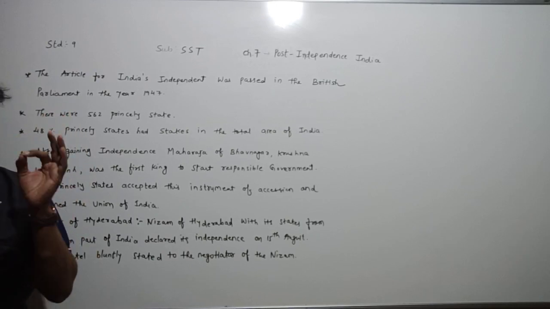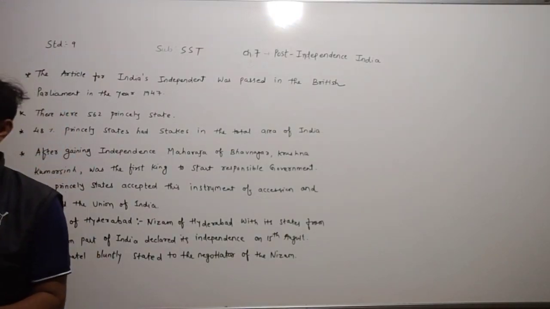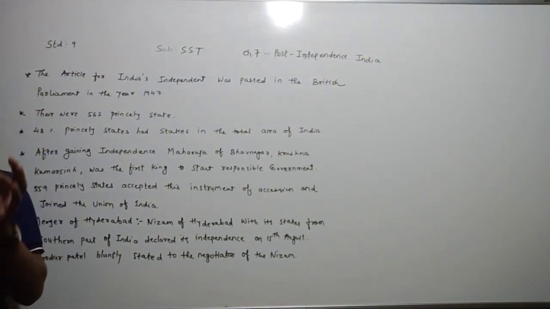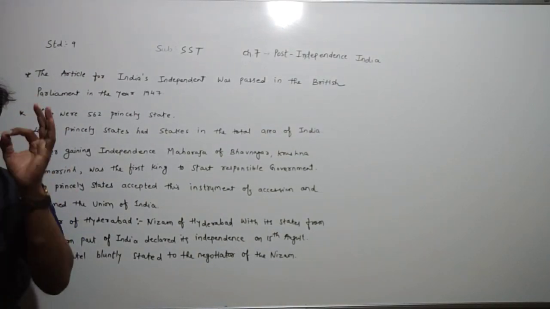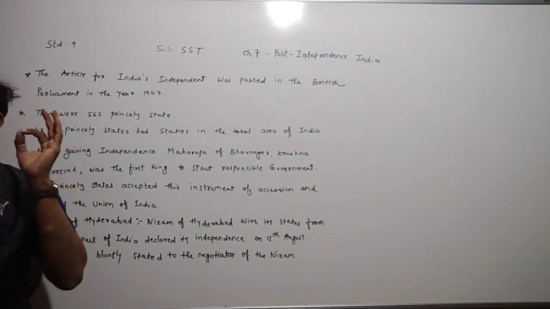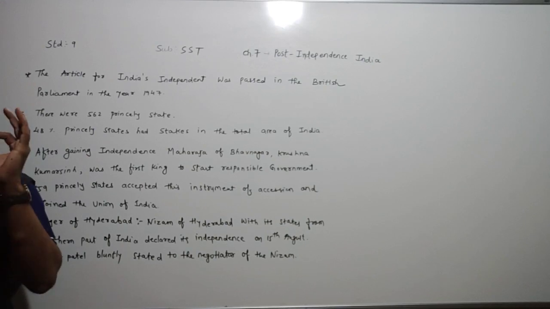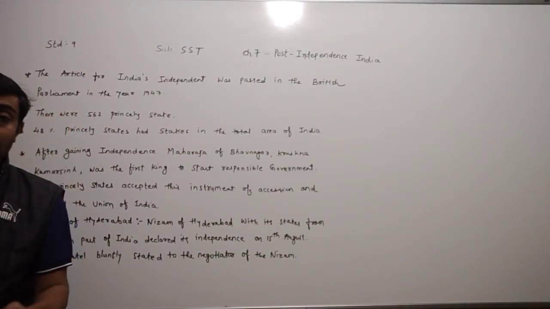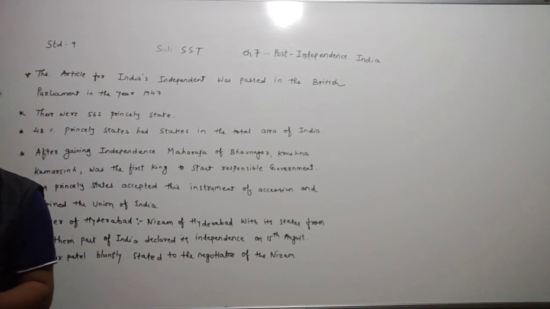Moreover, it had to be done very speedily. Now what happened, dear children? This is a very difficult task, to convince the king as well as the Nawab of each princely state, and it was to be done very speedily.